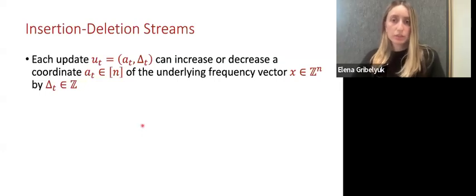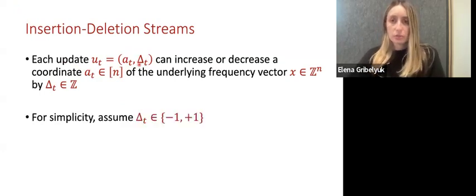More generally, a stream can contain insertions or deletions, though. And here, each update will be represented by a_t comma delta_t, where a_t is the coordinate of the frequency vector that is being updated, and delta_t is the amount by which we increase or decrease that coordinate of the frequency vector.